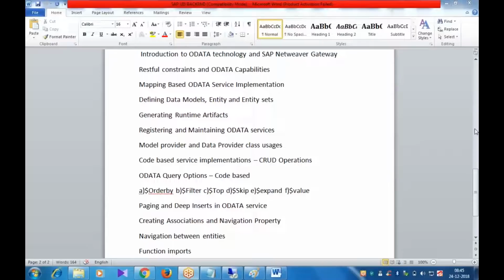We are able to write the ABAP code, so whatever is applicable in ABAP, we can write it there. Then tomorrow onwards, we'll start with navigation between entities. There only all the rest of the things will be covered. Deep insert, dollar expand, association, all are interrelated.